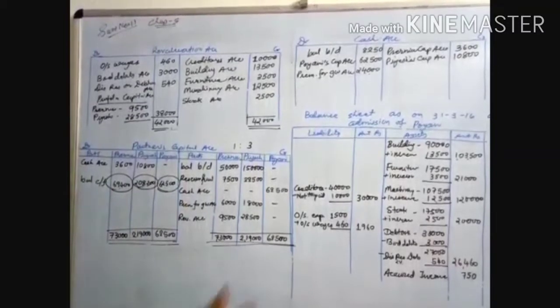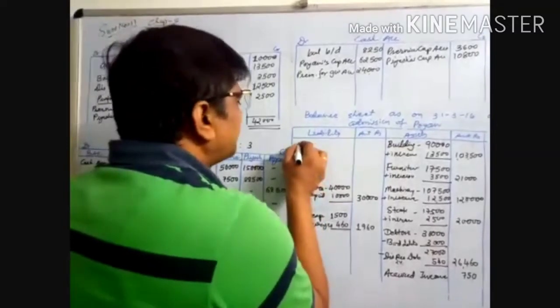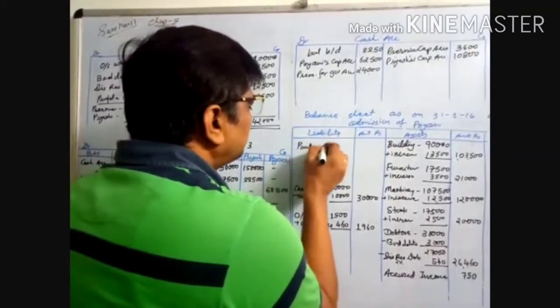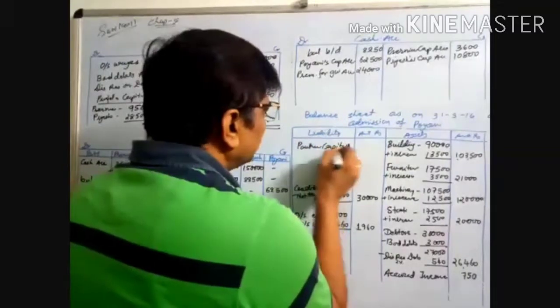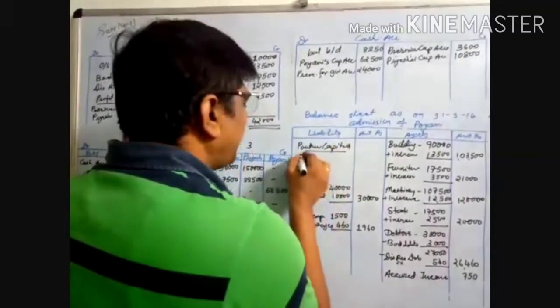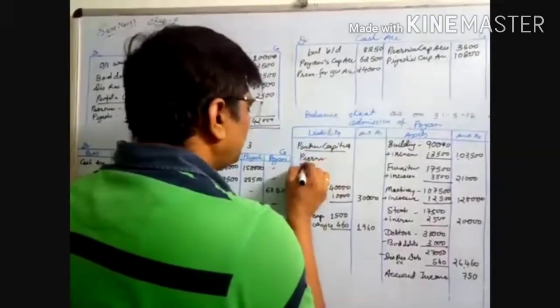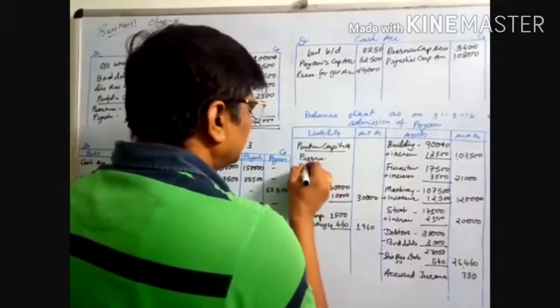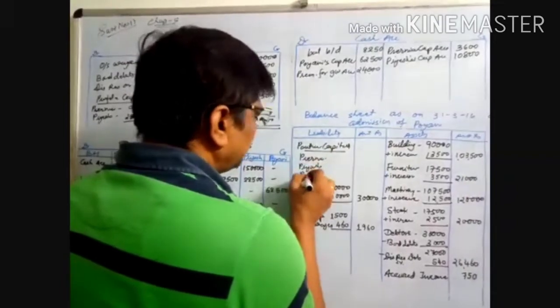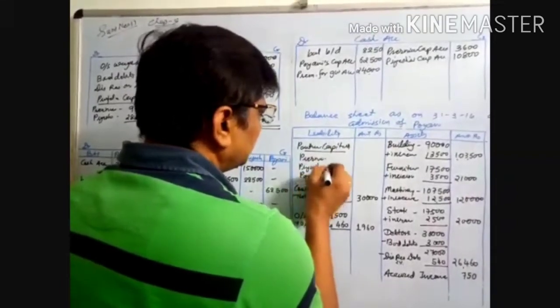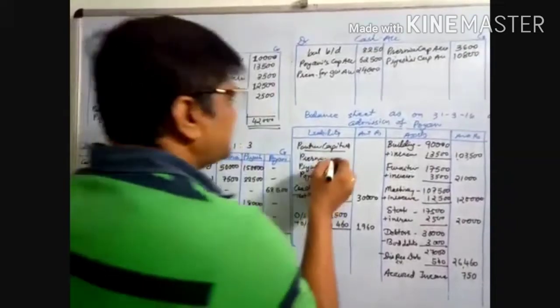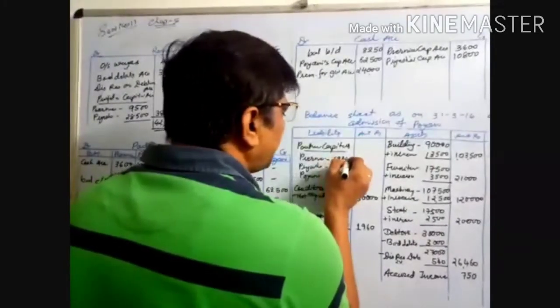Now, partners' capital. There it is: Prerna, Piyush, and Koini. Prerna is 69,400.